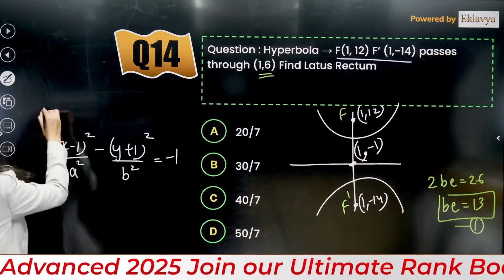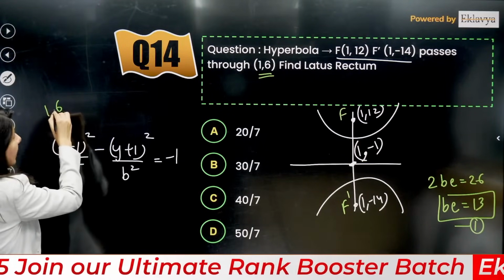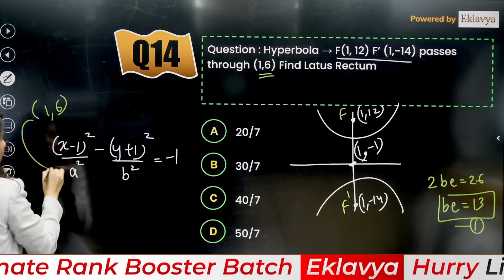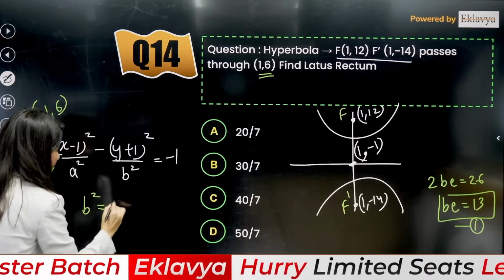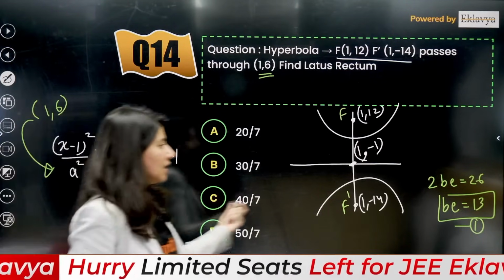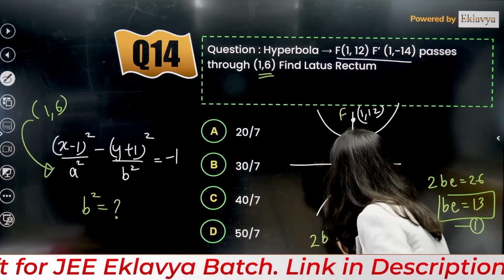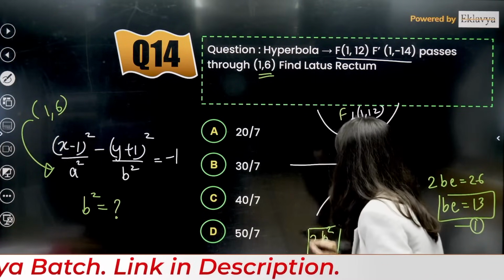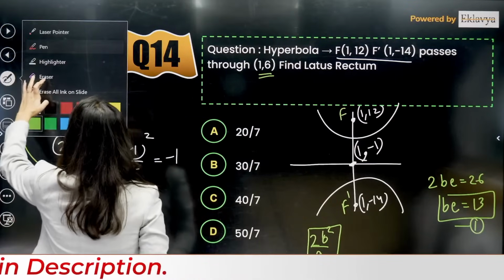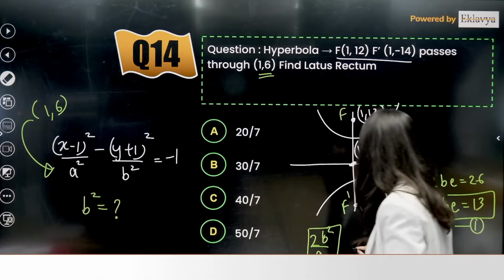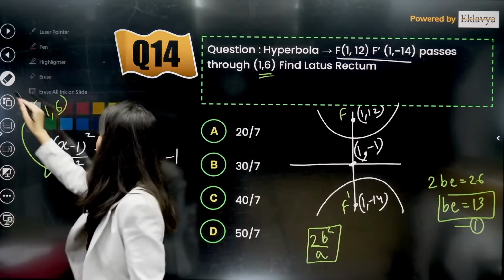So you put 1, 6 in this particular equation. So you get b square. Now you have b square. Now you have BE as well. So can you calculate 2B square by A? This value you have to calculate, or rather length of latus rectum will be 2B square by A. So this is what you have to calculate in this particular question.